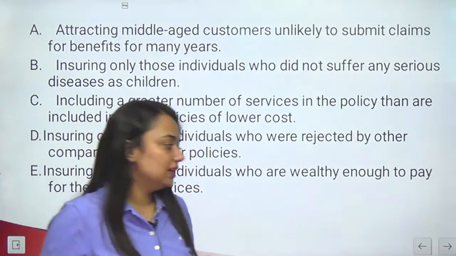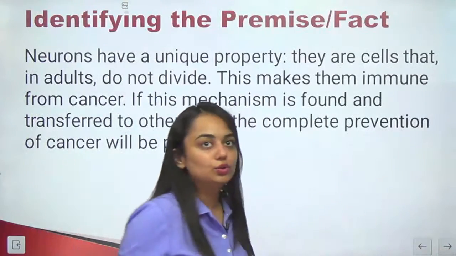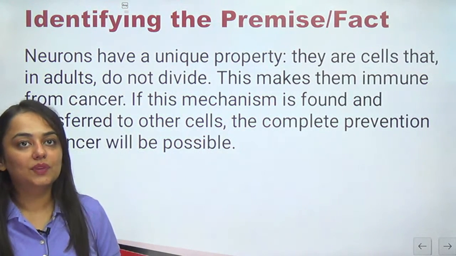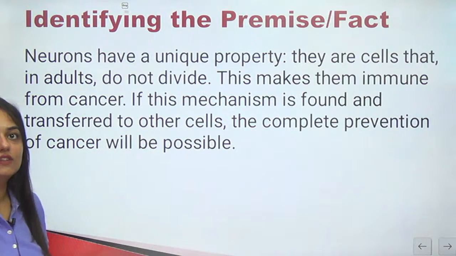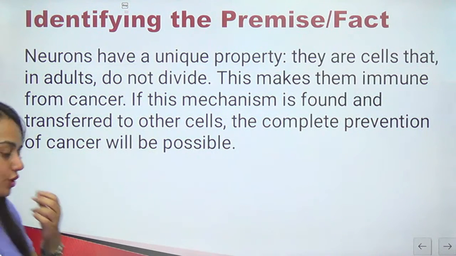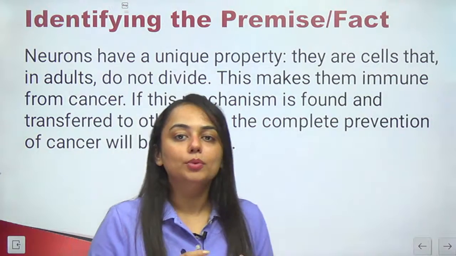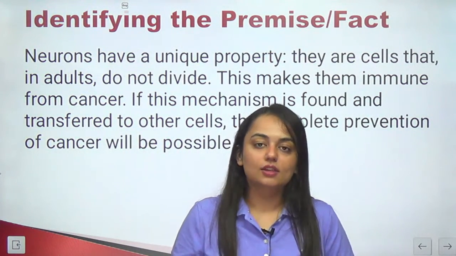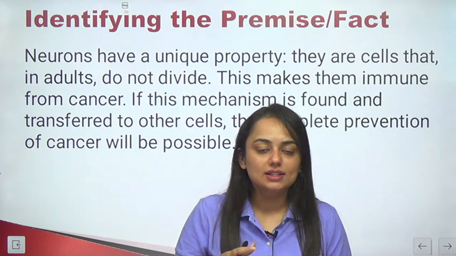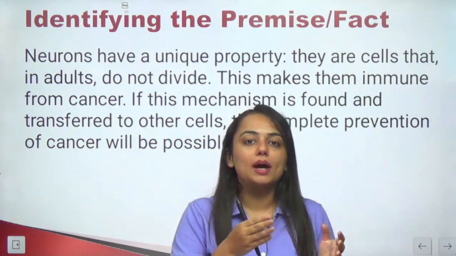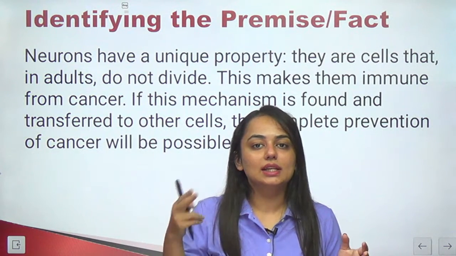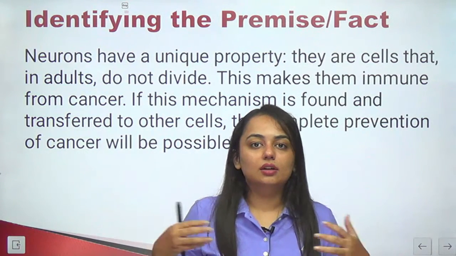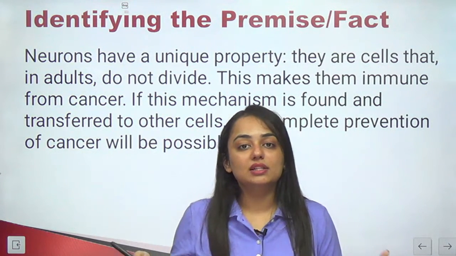Now I am expecting you will be answering the other questions, now that you know how questions come in critical reasoning. Let's see another question, identifying the premise or the fact. So we talked about some terms or components of critical reasoning. Let's have a look at all of them one by one. The first or the major thing is premise or fact. So any premise with a proper logic, proper reason leads us to a conclusion.